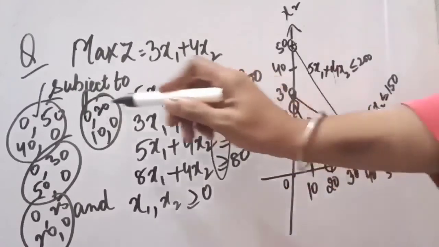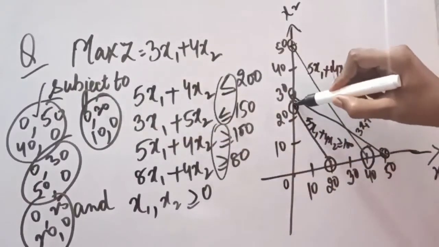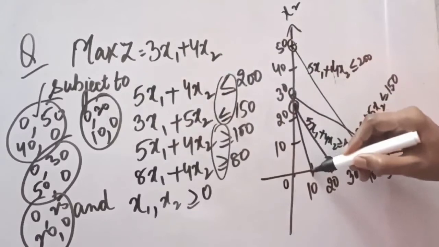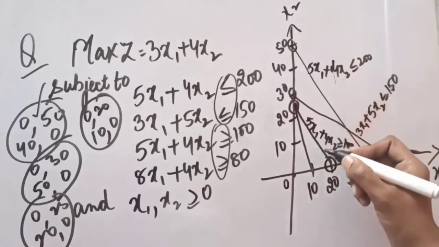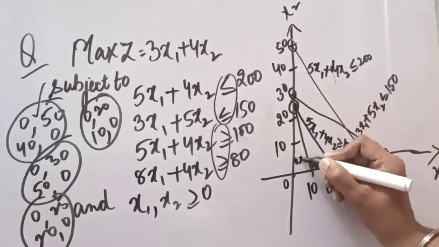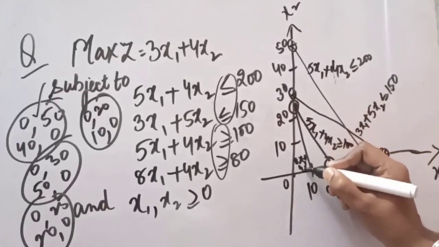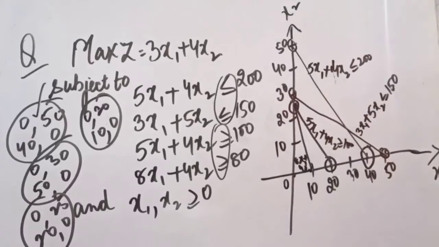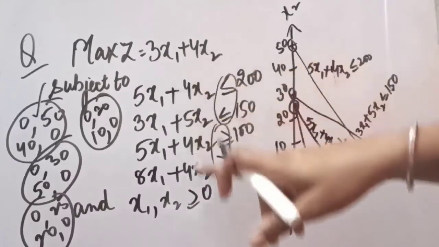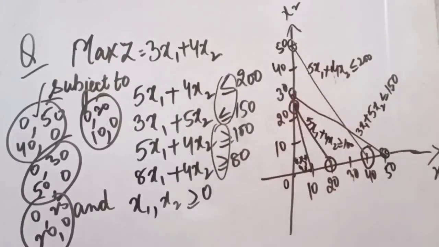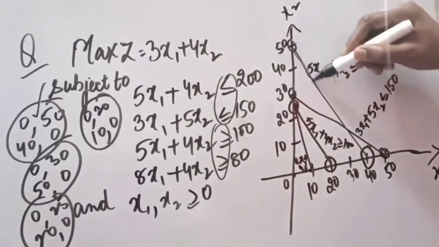Now the fourth equation values were 0, 20, the same point, 10 and 0. So this will be our fourth equation. So here also you will be writing 8x1 plus 4x2 greater than or equal to 8. We will write like this. Now what you have to do is we have to find out a common area where all these four constraints are being satisfied.